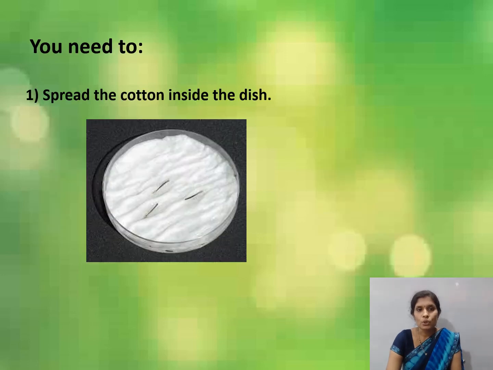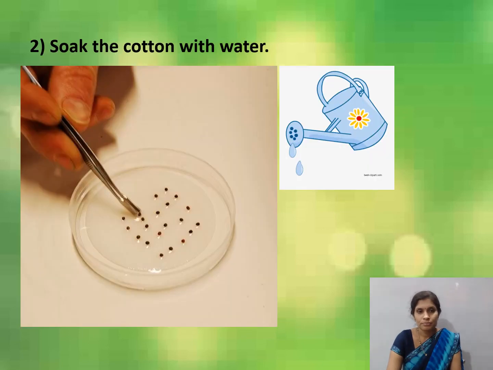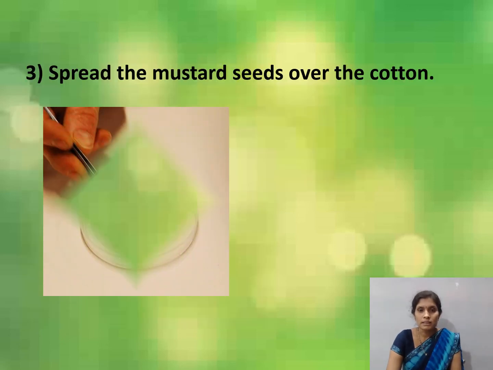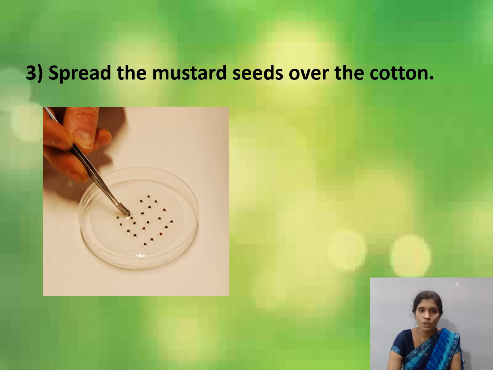Then you need to spread the cotton inside the dish. Children, you need to spread the cotton inside the petri dish. Then soak the cotton with water. Spread the mustard seeds over the cotton as shown in the picture.